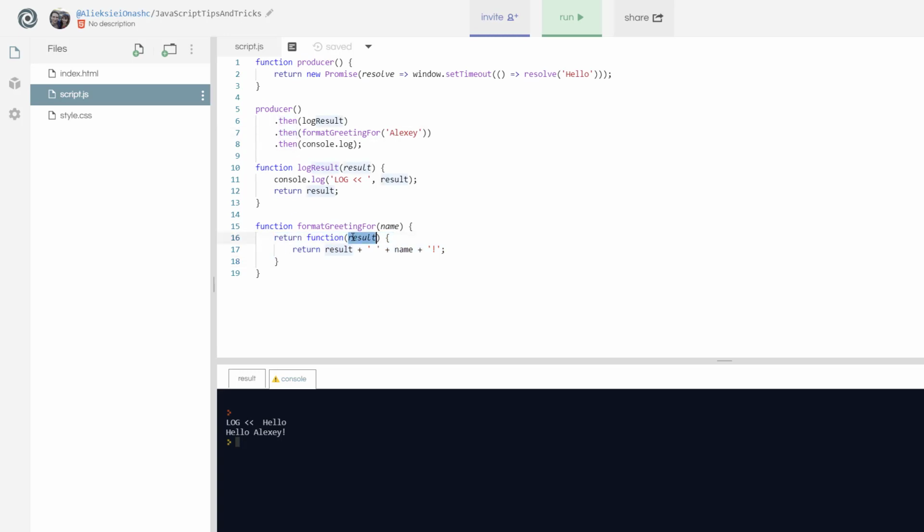And once executed, it will use this closure to add it to a result. This way, I'm not introducing any extra syntax here, and it still reads nicely, and it works great. So I'm just hiding this anonymous function creation into this call.